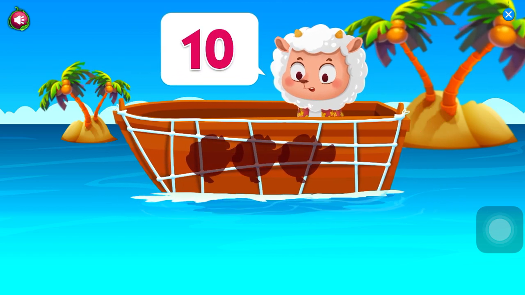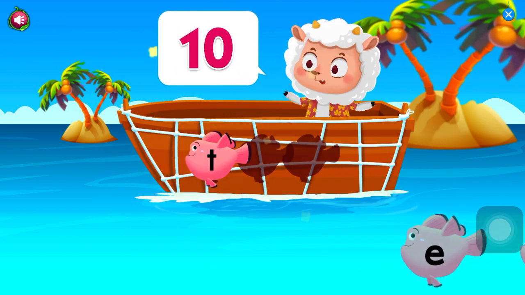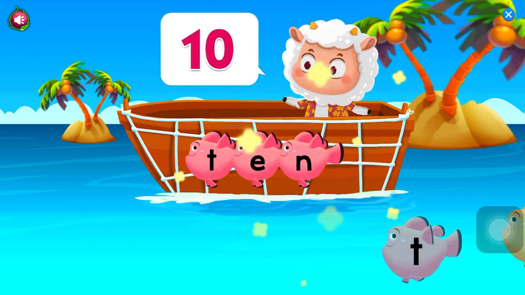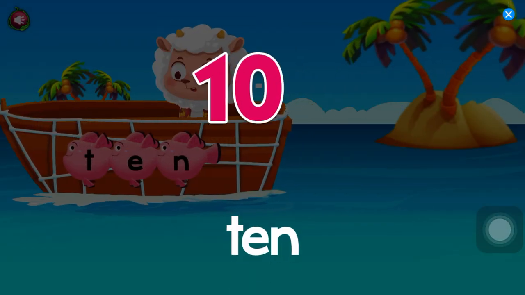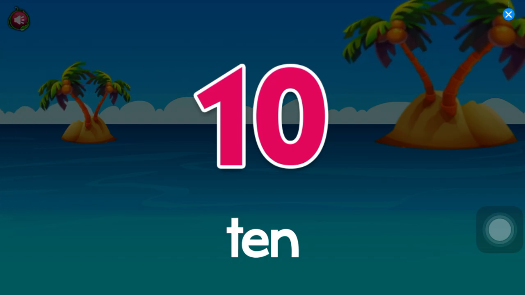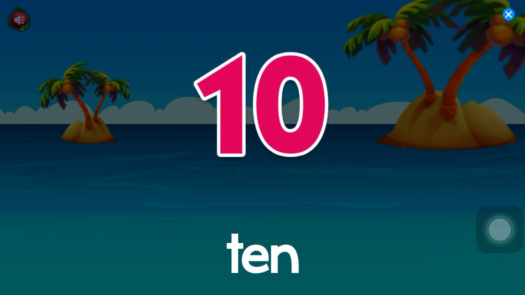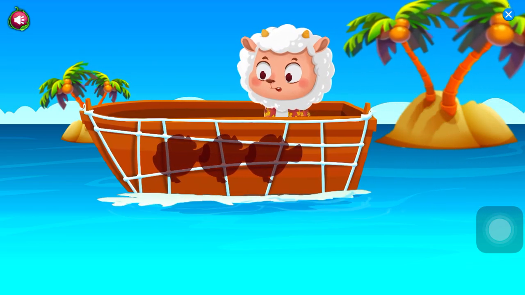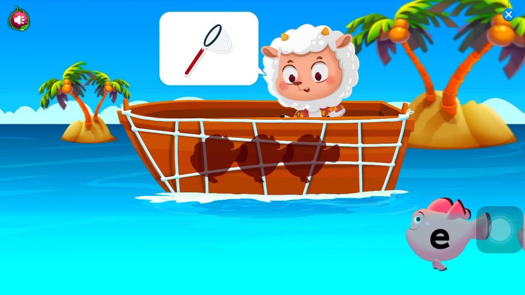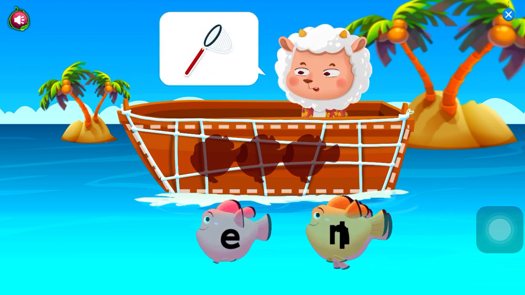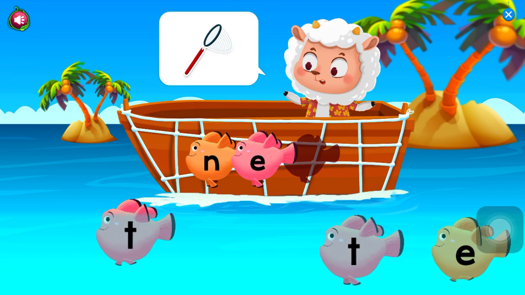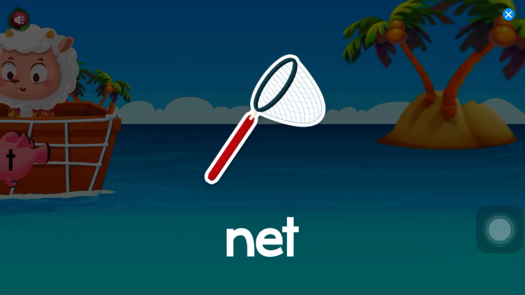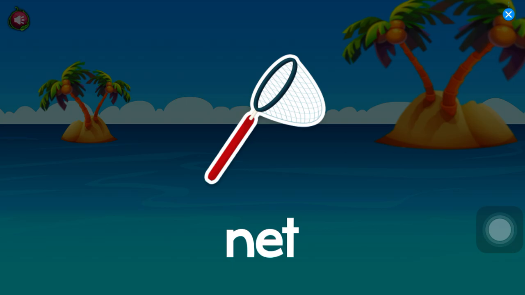Make the word. 10. Yay! 10. Make the word. Net. Yay! Net.